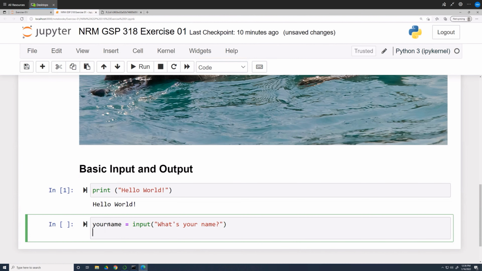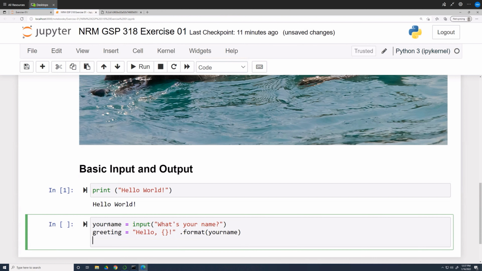On the next line, type greeting equals, then open quote, hello, comma, space, then open curly braces. It should automatically include the closed curly braces. Follow that with an exclamation point, and then jump outside of that closed quotation and type in a space, then dot format, open parentheses, your name. Go to the end of the line and hit the return key to create a new line.